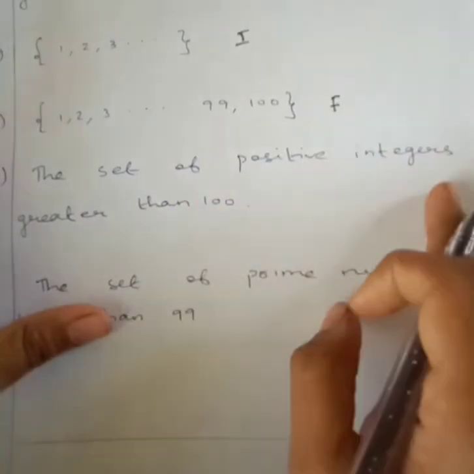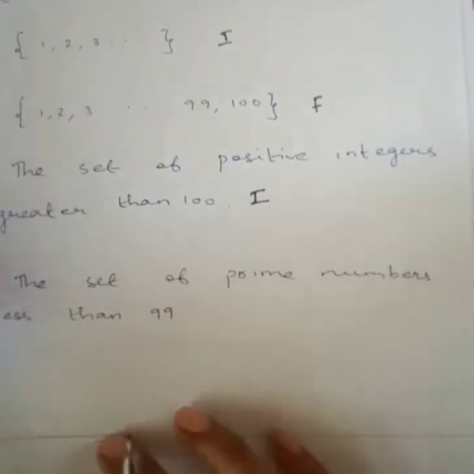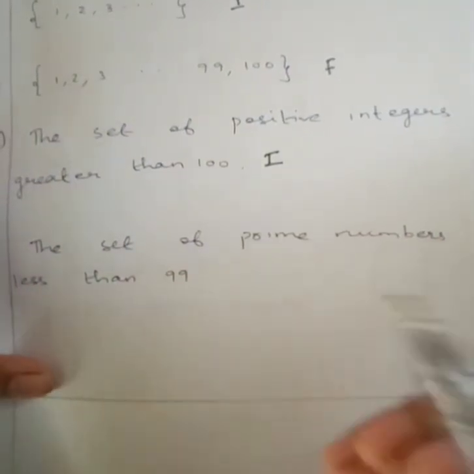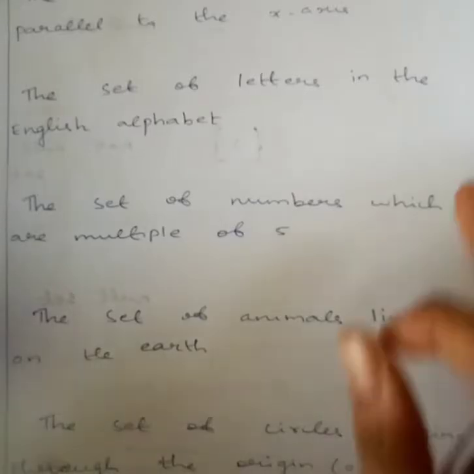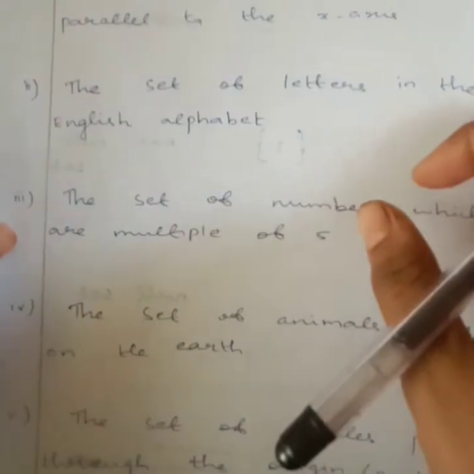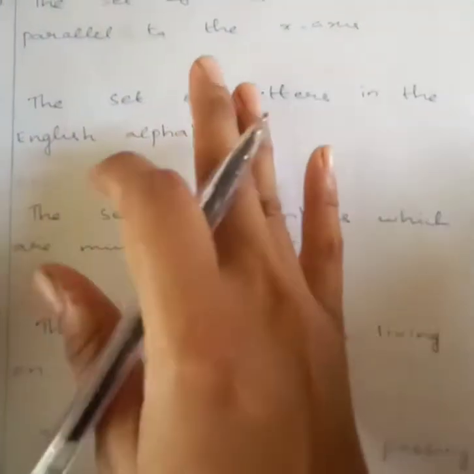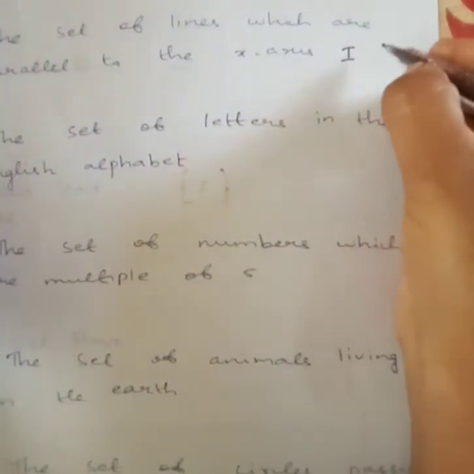The set of positive integers greater than 100, it is infinite. The set of prime numbers less than 99, it is finite, right? Again, finite or infinite only. Third question, the set of lines which are parallel to the x-axis, right? We have so many lines, it is infinite.